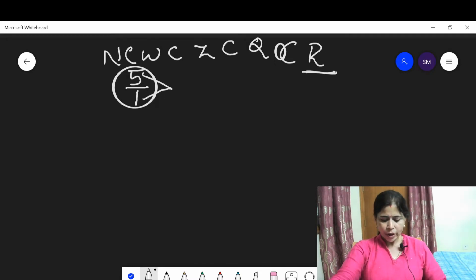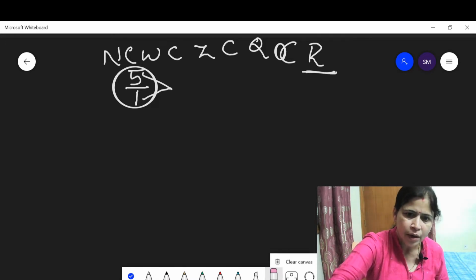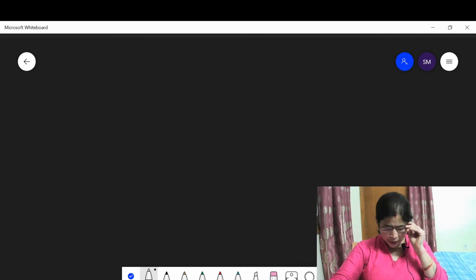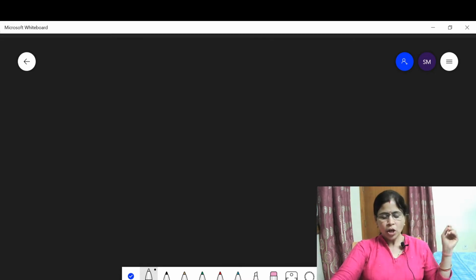Now we continue with the properties of even numbers and odd numbers. Now let us start. The properties of even numbers and odd numbers: the sum or product of any even numbers is always an even number.